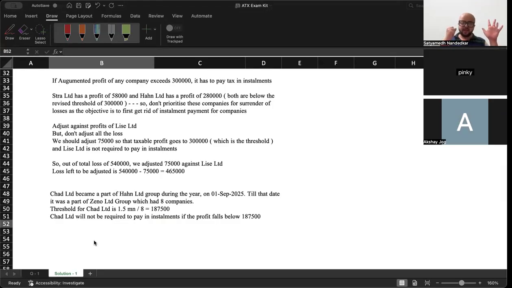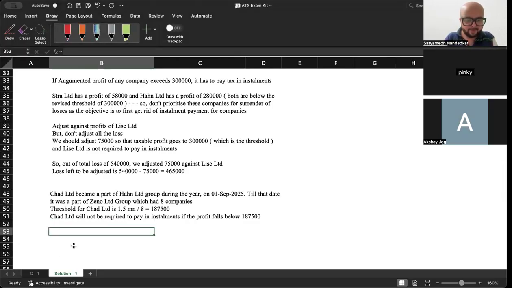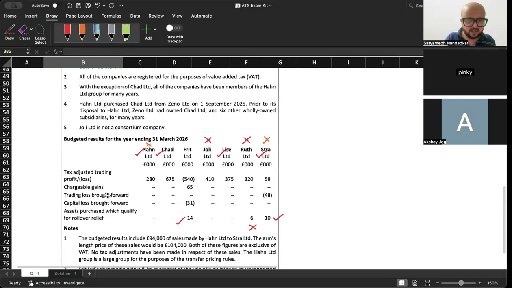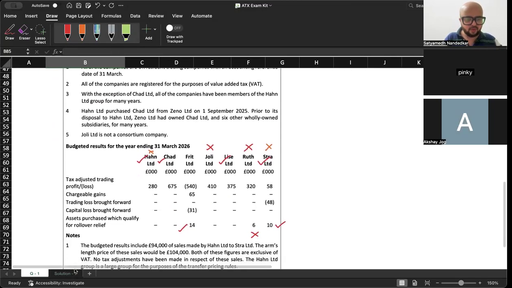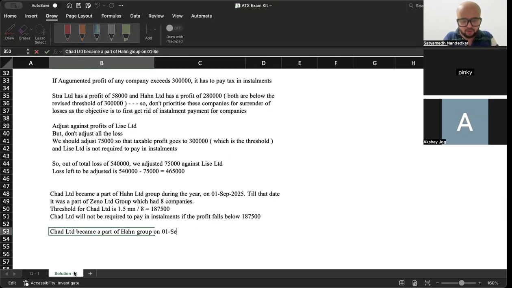5 months, right? First it was a part of Zeno Limited Group. Then it became a part of the Han Limited Group, right? Now Chad Limited became a part of Han Group on, let me just confirm the date, September, right? Yes, on 1st of September 2025.